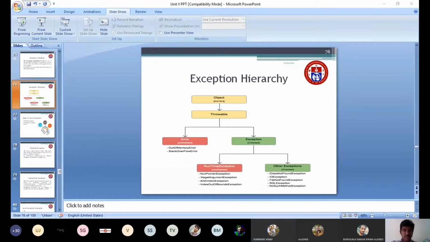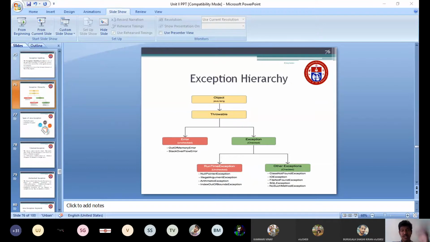So there are two types of exception: one is unchecked and the other one is checked exception. We may call unchecked exception as error. For error, you may get an out of memory error. Out of memory means in the JVM there is no space available, so in that case we get an out of memory error. Then stack overflow error. These are two different types of errors, and those are called unchecked exceptions.